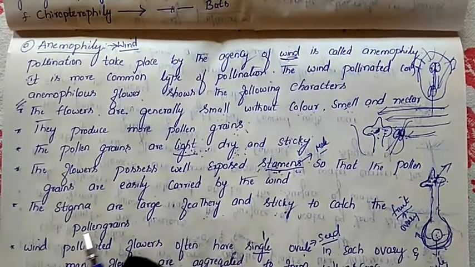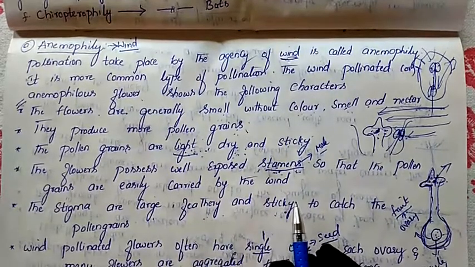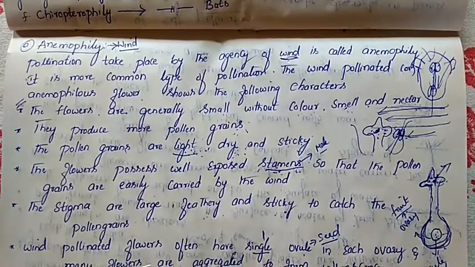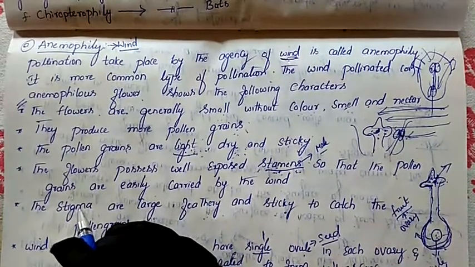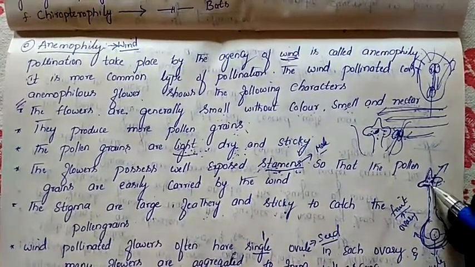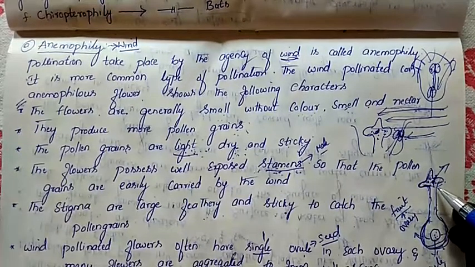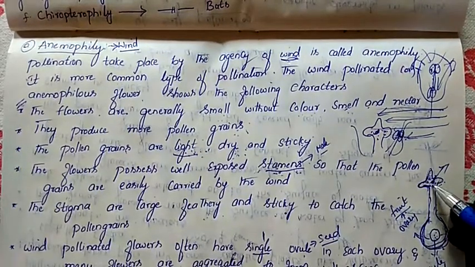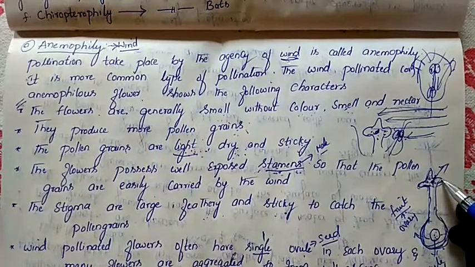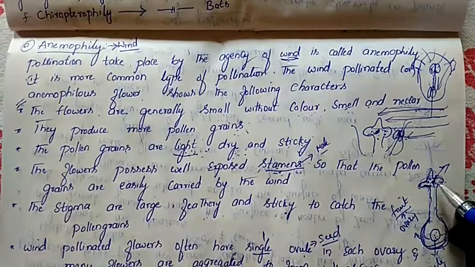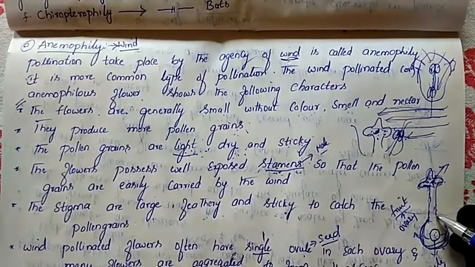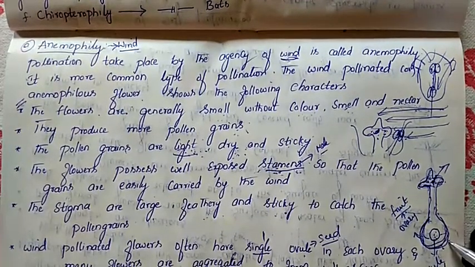Next character: the stigma is large, feathery and sticky to catch the pollen grains. Now the stigma. Which part are we calling the stigma? Stigma is the female part. You have already studied this in your previous class. This is the stigma, the broad surface present here. This long tube we call the style, and this swollen part we call the ovary.